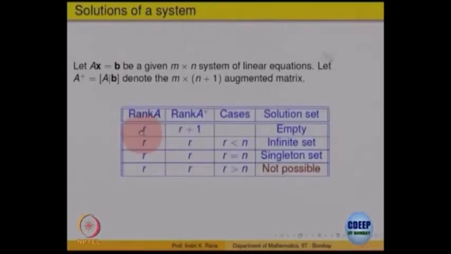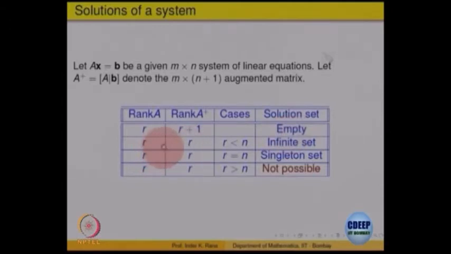If the rank of A is r, the rank of the augmented matrix is r or r plus 1, as one more column is there in the augmented matrix. The possibility is that the rank of A is equal to r, but the rank of the augmented matrix is r plus 1, then there is no solution, it is an inconsistent system. The set of all solutions is an empty set.